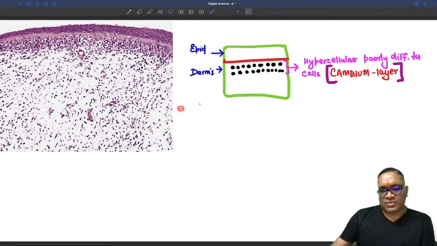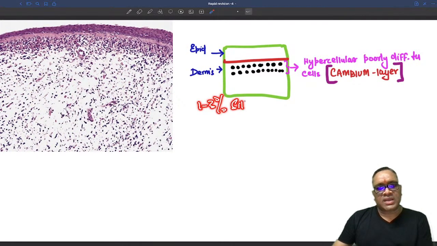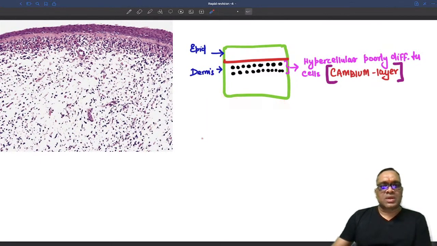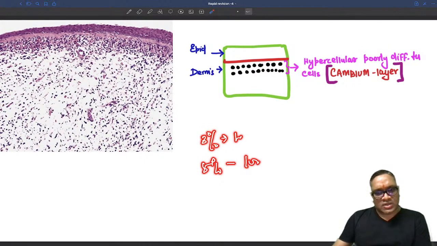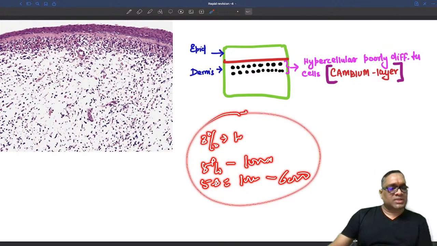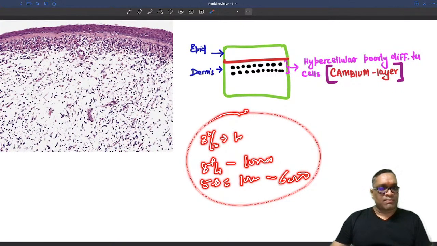I am telling you, give yourself a leniency of 1 to 3% of silly mistakes. Everybody is going to make 1 to 3% silly mistakes. Only difference is 3% will be made by the topper, 5% by those who are in the top 1000 rank, 5 to 8% by those who are from 1000 to 6000 rank. So like that it will be going on. So there will be silly mistakes. Nobody can become perfect. Even if you go next year with full preparation and get rank 1, then also you are going to make these silly mistakes. So don't worry about that, right?